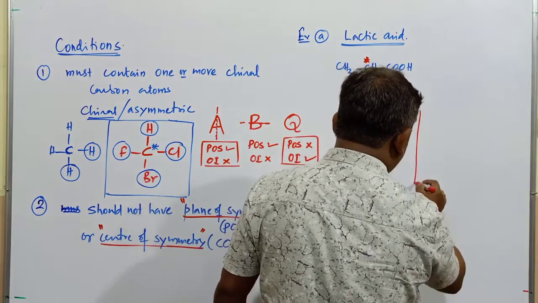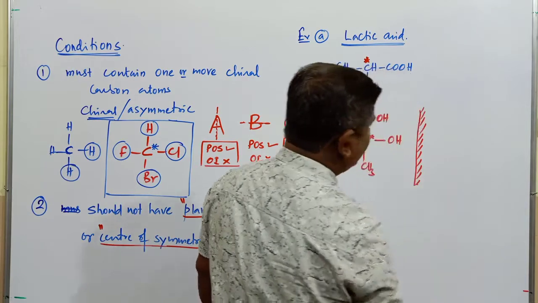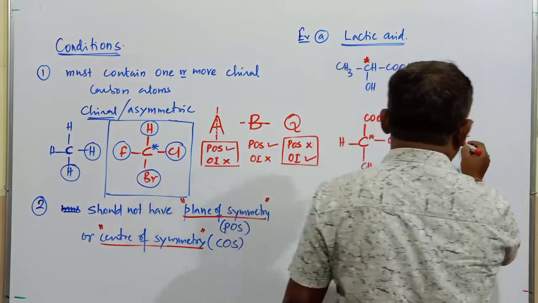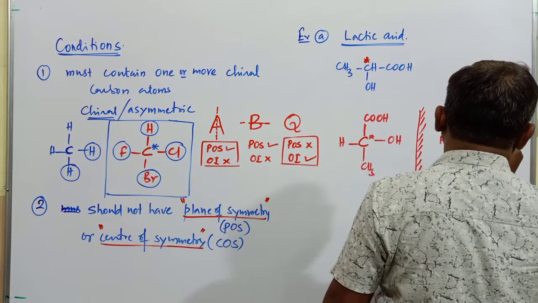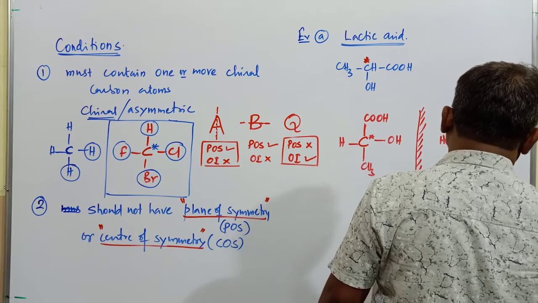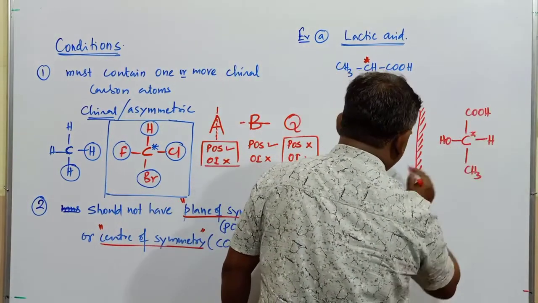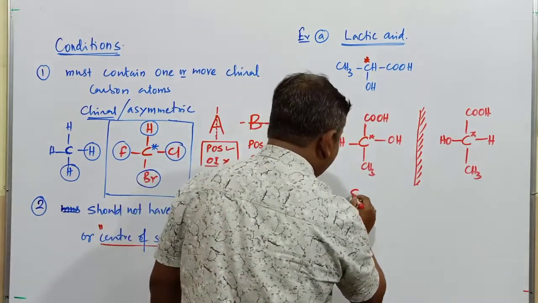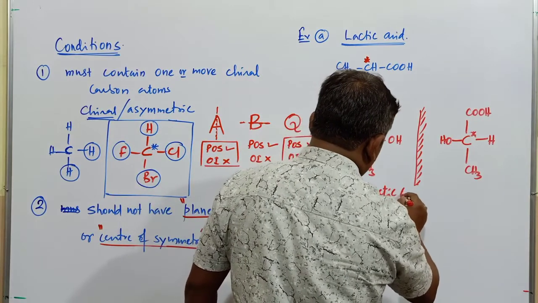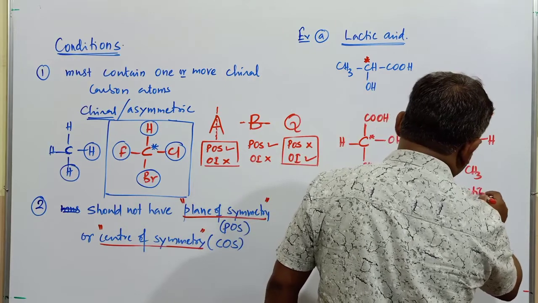Another important thing is that if you place a mirror in front of this compound, what is the mirror image of this particular compound? The mirror image has OH, this is H, and next OH, and next one is CH3. So this compound is a mirror image of the first compound. This is commonly called D-lactic acid, and this compound is said to be L-lactic acid.